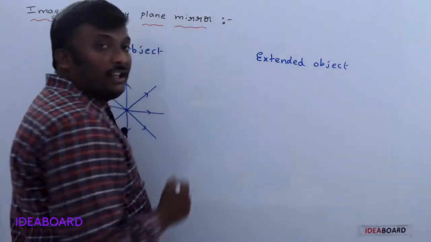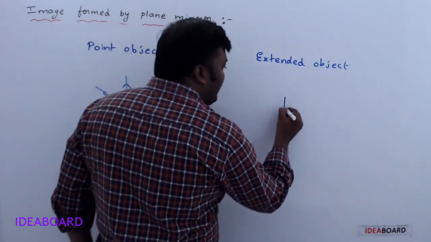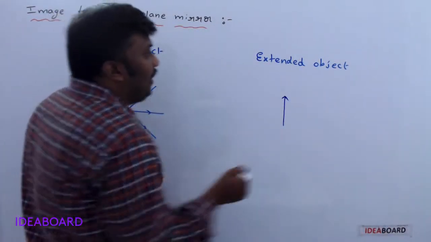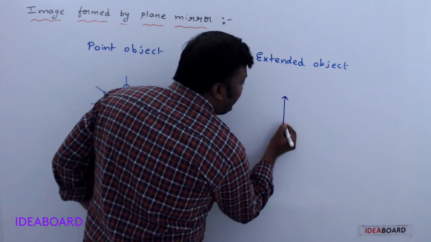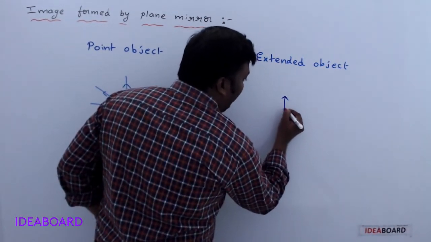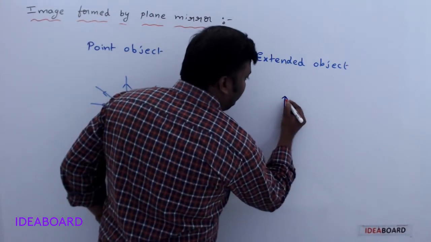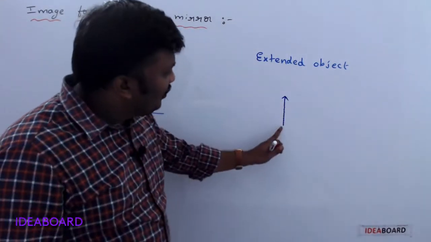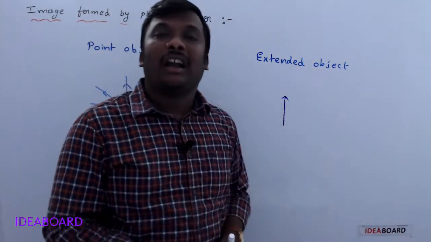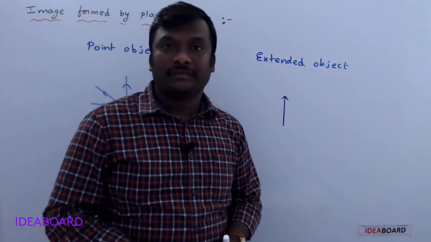Now, for an extended object, every point on the surface of the extended object acts as a point object. So the line joining all these point objects is called an extended object.